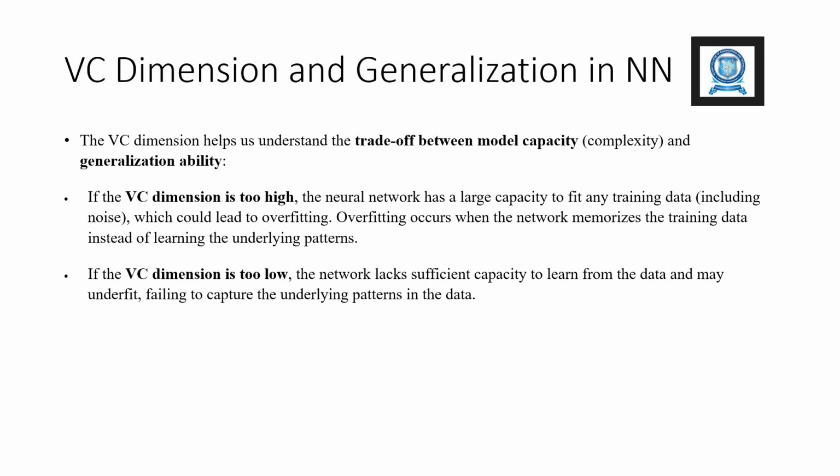VC dimension and generalization in neural networks. The VC dimension helps us to understand the trade-off between model capacity and generalization ability. If the VC dimension is too high, the neural network has a large capacity to fit any training data, which could lead to overfitting. Overfitting occurs when the network memorizes the training data instead of learning the underlying patterns. If the VC dimension is too low, the network lacks sufficient capacity to learn from the data and may underfit, failing to capture the underlying patterns in the data.